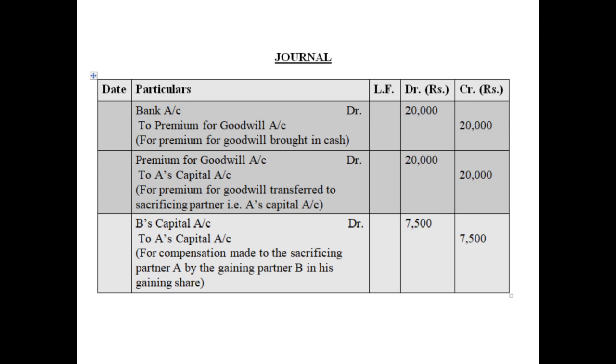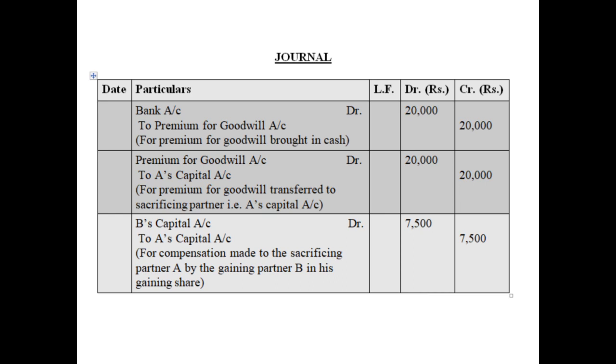The first entry is for goodwill brought in by the new partner in cash. So bank account debited, since the bank balance will increase, with 20,000, to premium for goodwill account 20,000, for premium for goodwill brought in cash.